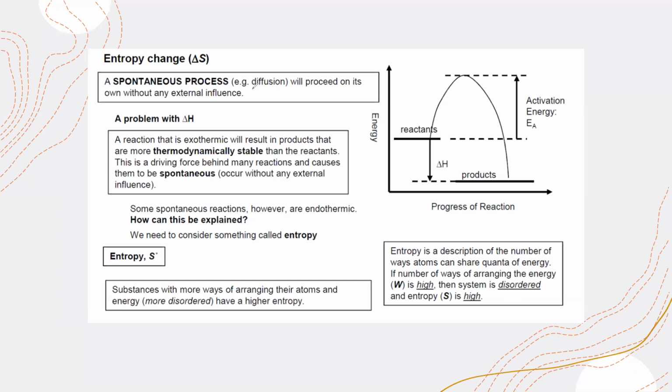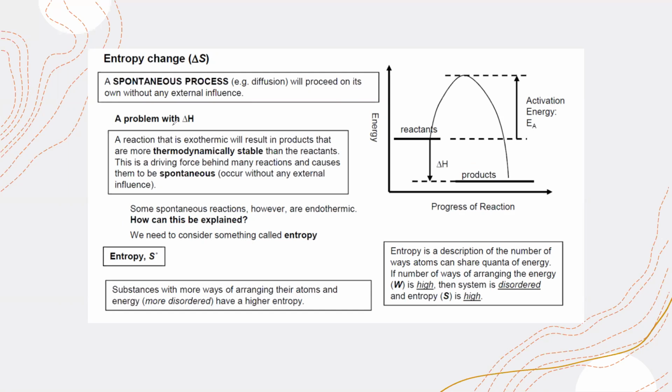A spontaneous process is a process which can proceed on its own without any external influence. For delta H, the enthalpy change, if the reaction is exothermic, delta H will be negative. If the reaction is endothermic, delta H will be positive.